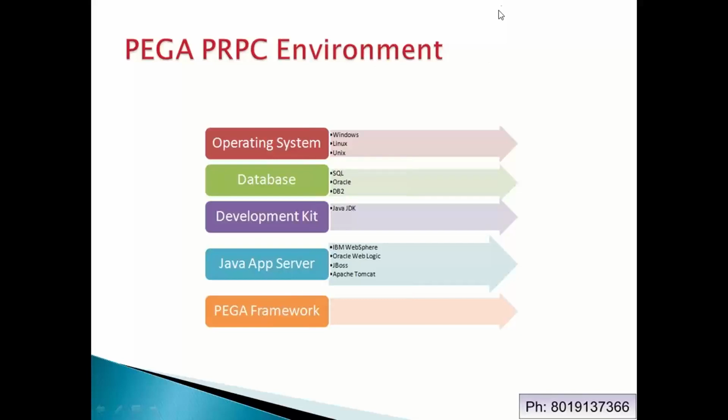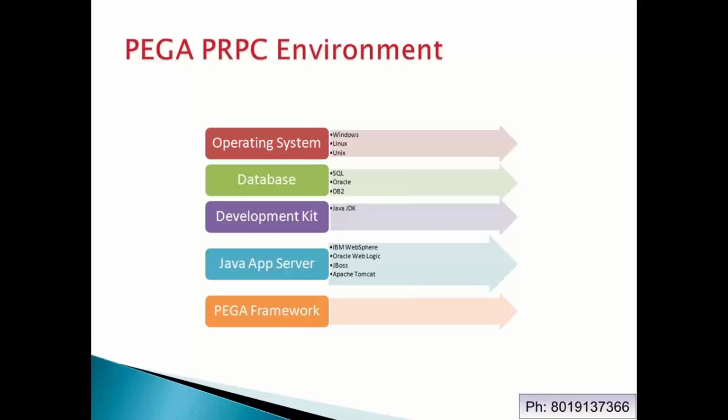Another thing is Pega doesn't own any databases or servers, but Pega Systems will support all the databases and all the servers in the market. Pega Systems will have a license for all the databases and all the servers. So Pega doesn't own a Pega database, and there are no Pega-owned servers. It will support all the external databases and external servers in the market. Based on the project requirement, access will be given: which database and which server is required. Accordingly, access will be given in real time.